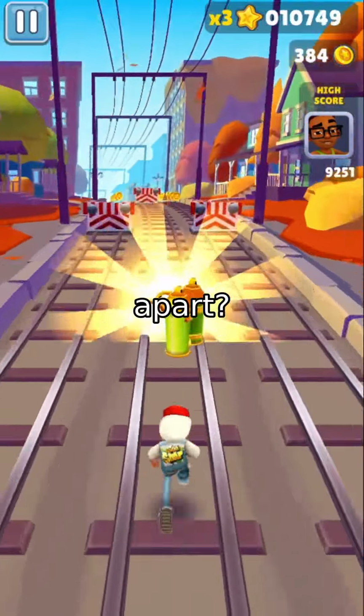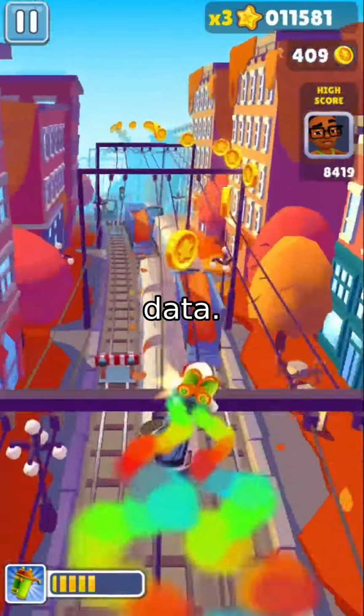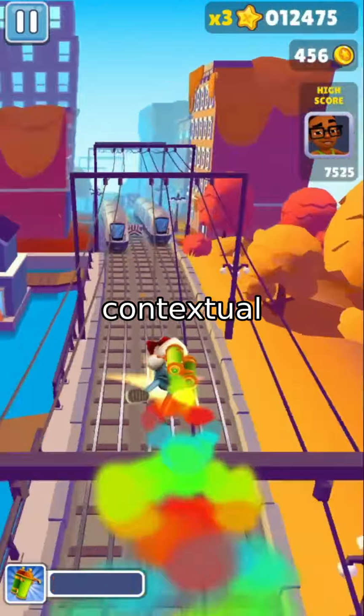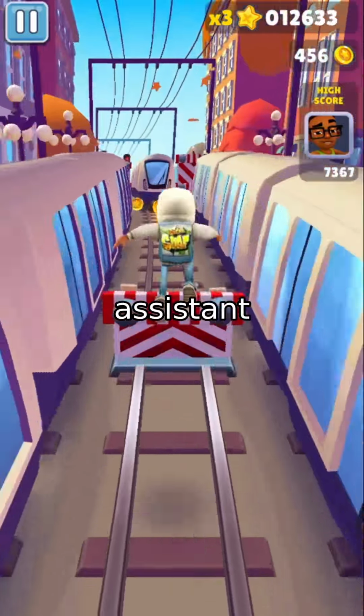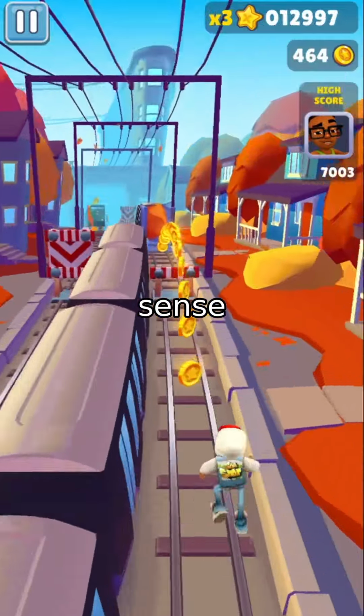What sets ADMC apart? It's not just about fixing gaps, it enhances performance even with complete data. By analyzing how modalities like voice and text interact, it improves contextual understanding. Imagine a virtual assistant that's not just listening, but listening, watching, and reading, and still functions when one sense fails.